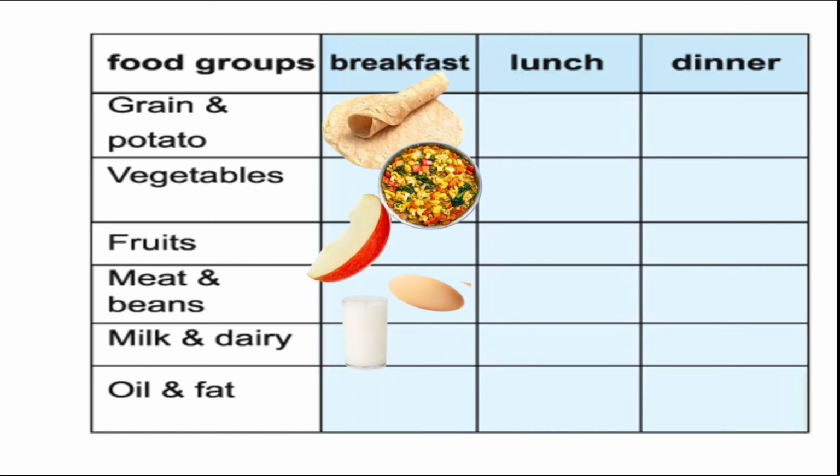Then you can cook your food with the oil and fat group, or you can take a butter and you can spread on your bread. So it will also make a balanced meal. So you are choosing from each and every group one item, and you are getting a balanced meal for your breakfast. Second, then you can make your lunch. You can choose one item from these groups and you can make a balanced lunch meal.